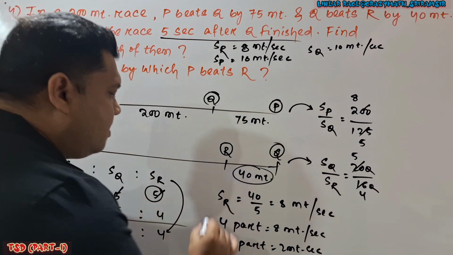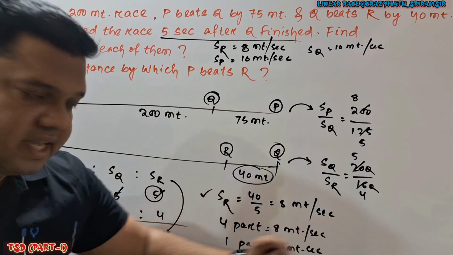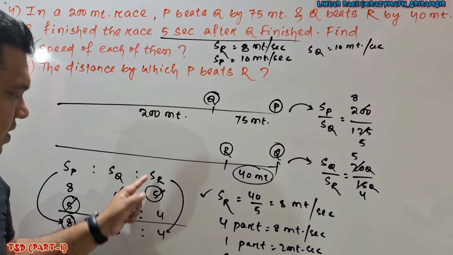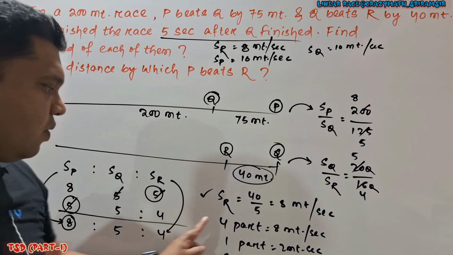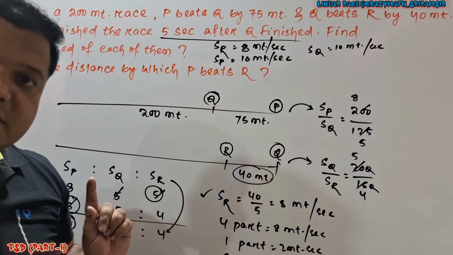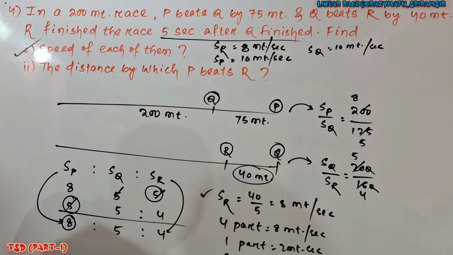You find the speed of R, or you can say, okay, here you get 8 meter per second. The 4 part, because the speed of R in this ratio is given as 4 parts. So 4 parts is equal to 8 meter per second, and 1 part is equal to 2 meter per second. Similarly, I can find the speed for P and Q easily.